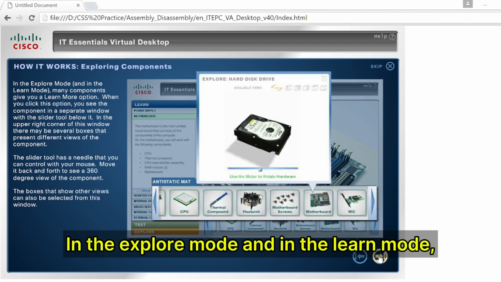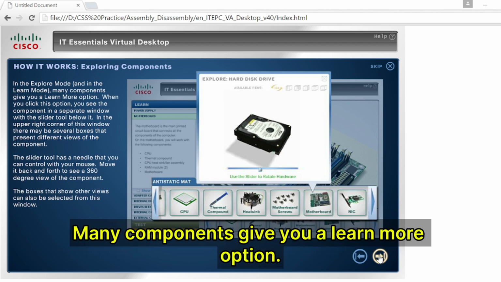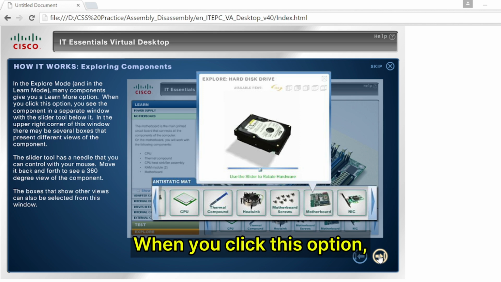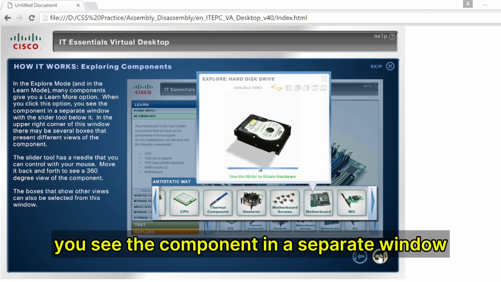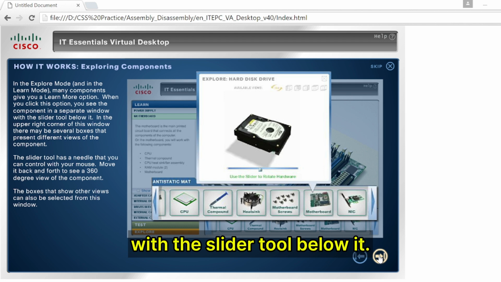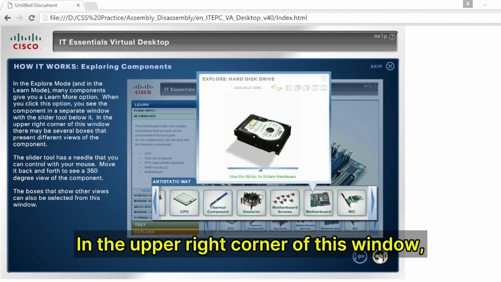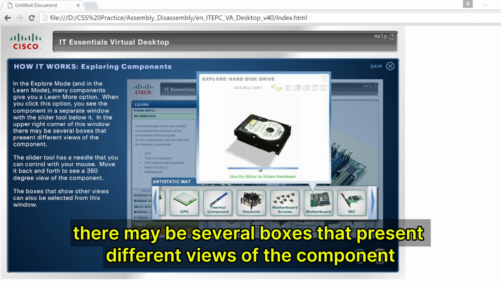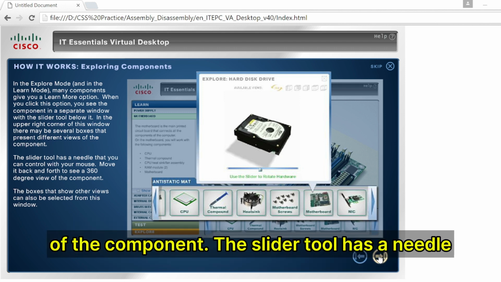In the Explore mode and in the Learn mode, many components give you a Learn More option. When you click this option, you see the component in a separate window with the slider tool below it. In the upper right corner of this window, there may be several boxes that present different views of the component.